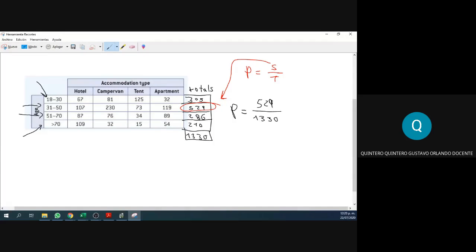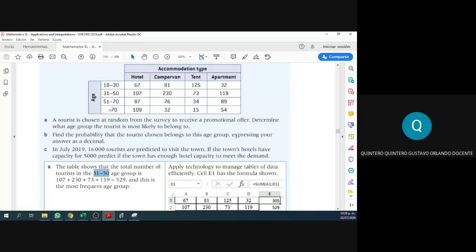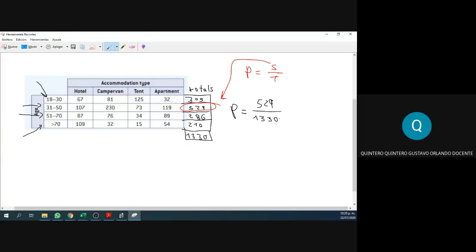529 over 1,330. There. Is the question saying something more? Expressing your answer as a decimal. Okay, we have to write down this as a decimal. Can you help me with this, please, guys? Round this to 2 decimals, please. Thank you, Mafe. Mafe, are you sure you rounded, or did you just cut the decimals? 0.4? Ah, okay, you didn't round. All right, thank you, Mafe.